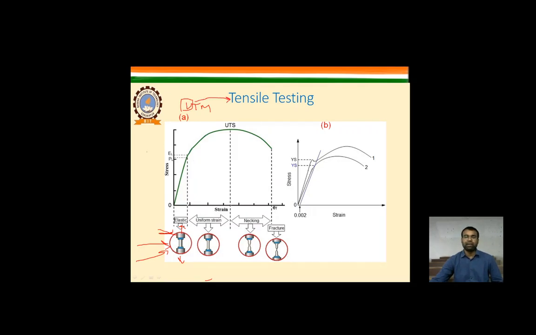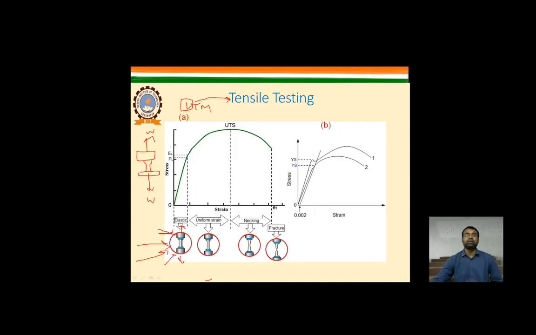We apply the load in the opposite direction. We fix that dumbbell in the jaw of the machine, and after fixing it, we start applying the load.